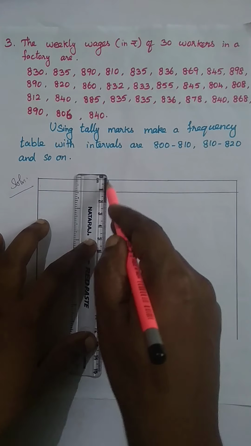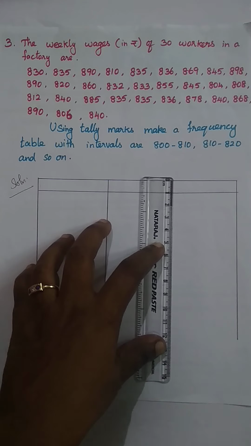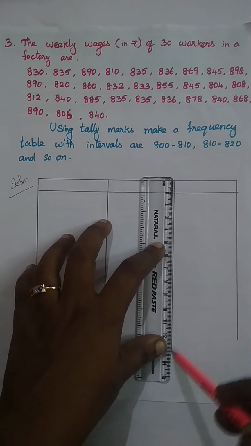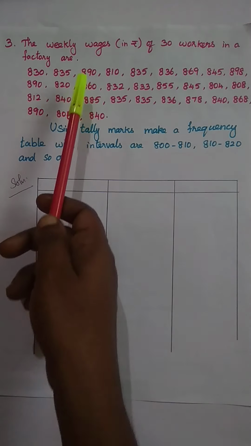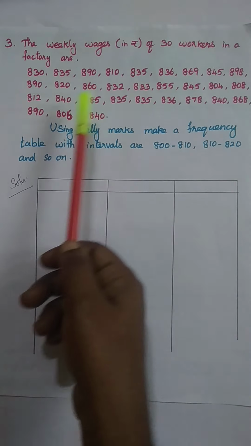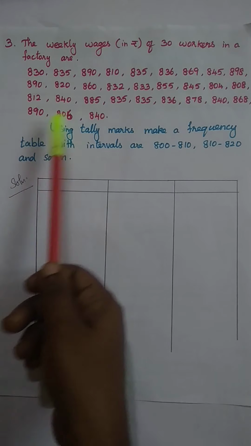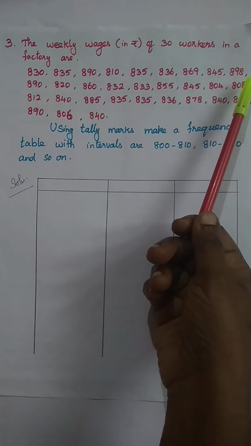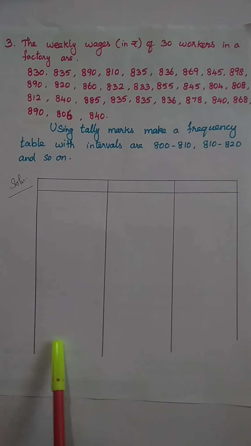See, in these numbers, which is the greatest value? 898 is there. 898 is the maximum value. So the last interval is 890 to 900.